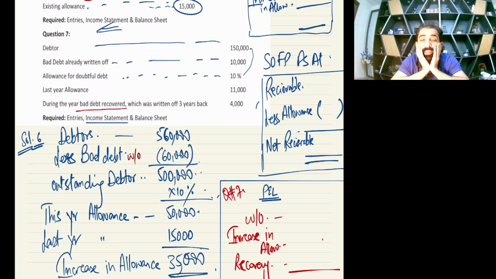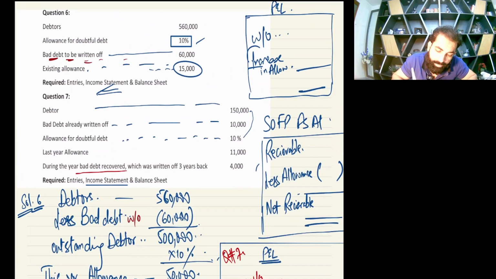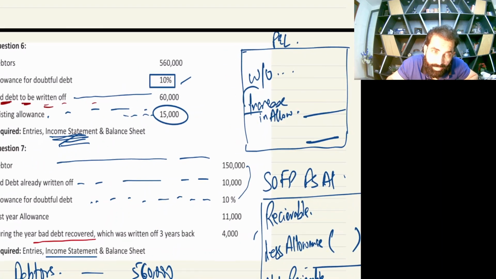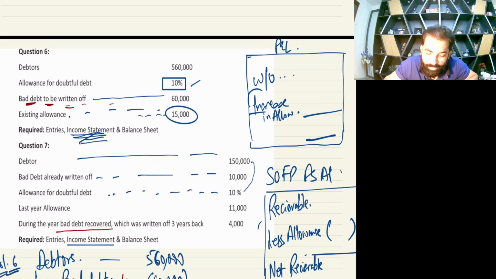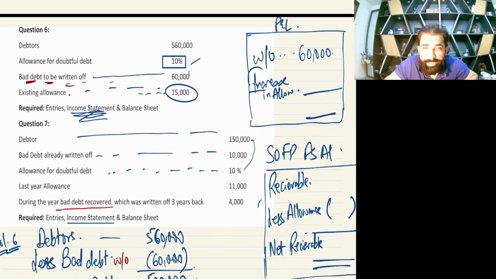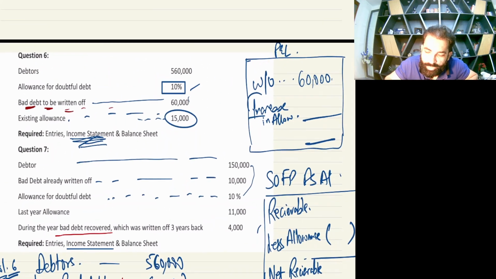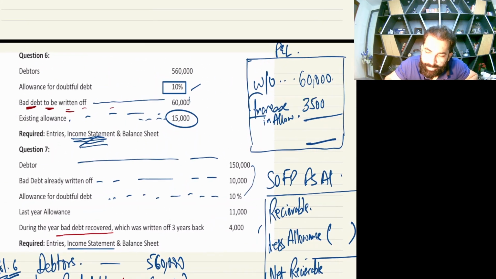Right. So now let's make the first of all income statement P&L box. In the P&L you need to write first of all the written off. Written off is how much in this question? 60,000 is your written off expense. And is there any decrease or increase? Yes, the allowance is increasing. So increase in allowance is again your expense. So 60 plus 35 makes 95,000 as your total expense.